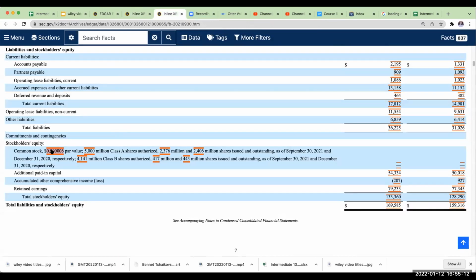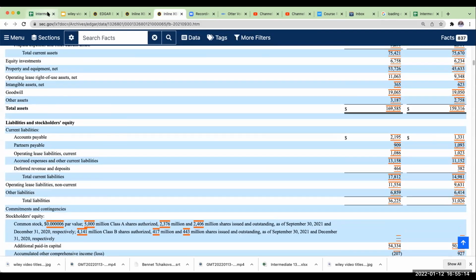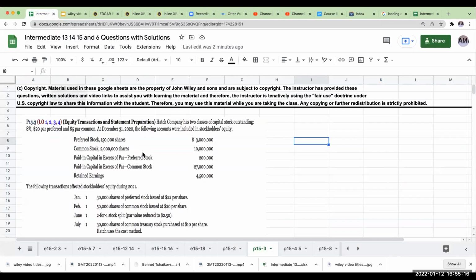Right over here, you have to have a very low par value. The other part of this is that Hatch company is probably not publicly traded. When you are publicly traded, they're going to make you get rid of your preferred stock. As I've mentioned in previous videos, if you're going to have anything, it's going to be some sort of convertible debt. So Hatch has two classes of capital stock outstanding, 8% $20 par preferred and $5 par common.